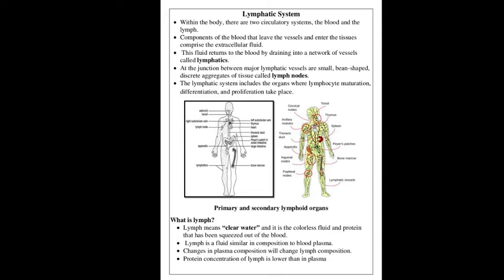The second one is lymph nodes. Lymph nodes are bean-shaped glands that monitor and clean the lymph as it filters through them. The nodes filter out damaged cells and cancer cells.